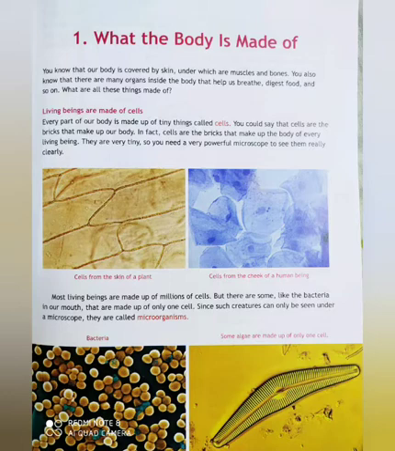Since such creatures can only be seen under a microscope, they are called microorganisms. Children, you can underline this: creatures that can only be seen under a microscope are called microorganisms. You can see the picture of bacteria and some algae. They are all made up of only one cell, so they are called unicellular organisms.